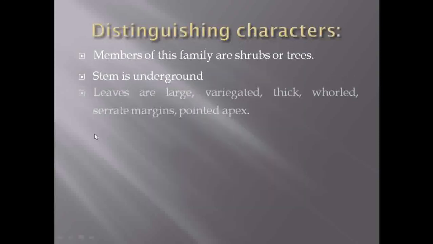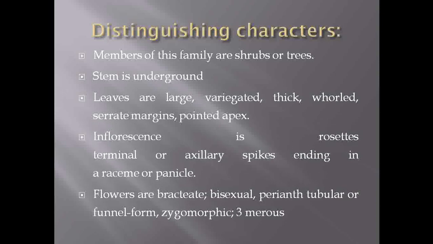Then see what are the distinguishing characters of this family, means how this family differentiates from all other families. Most of the members belonging to this family are either herb, shrub, or some of them are tree members. The stem is underground. The leaves observed under this family are very large, variegated, thick. They show presence of whorled or rosette phyllotaxy. If you observe the margins, margins are serrate, entire, dentate, or spine pointed.